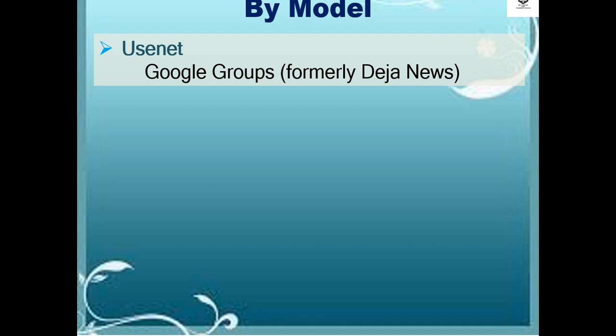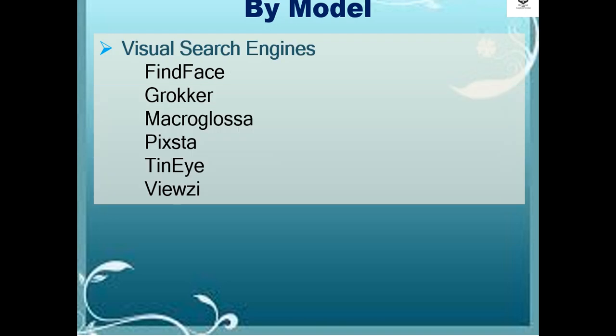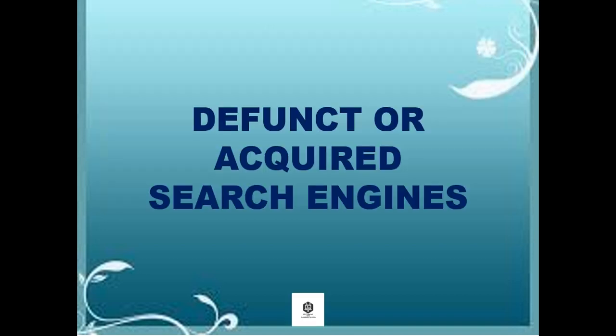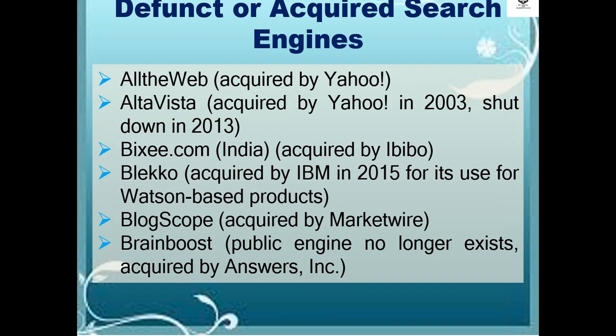Under Usenet, the example is Google Groups, formerly Deja News. For the visual search engines, the examples are FindFace, Blippar, Macroglossa, Pixsta, TinEye, IQ. Let's proceed to defunct or acquired search engines.